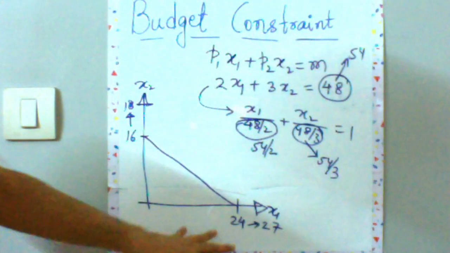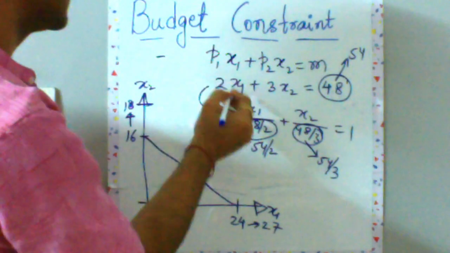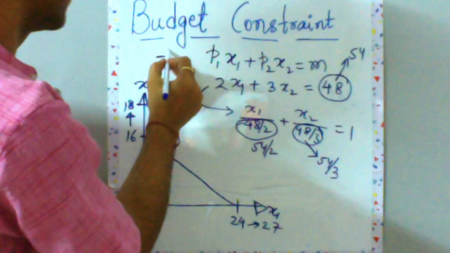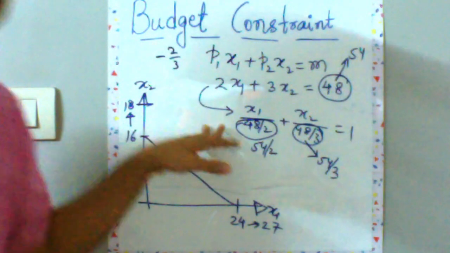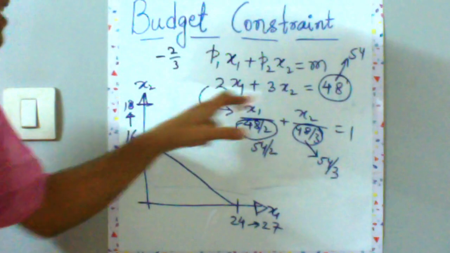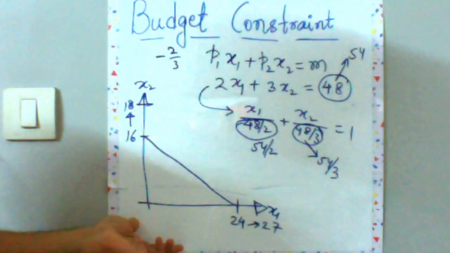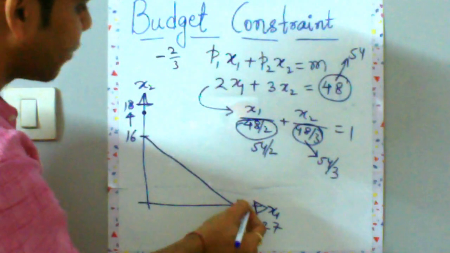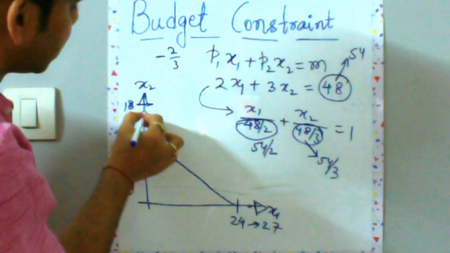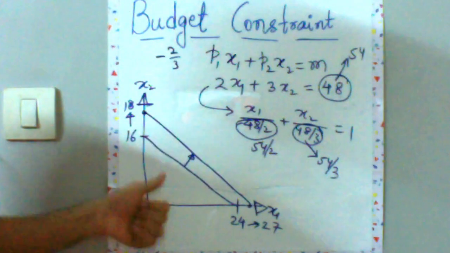Now you can just check the slope again. Slope earlier was minus p1 by p2, which was minus 2 by 3. Again, I have not changed the price. So if the price has not changed, the slope will remain the same, right? So that's the idea of it here. Your slope will remain the same, but your points will move away, which means you will have a parallel shifting.